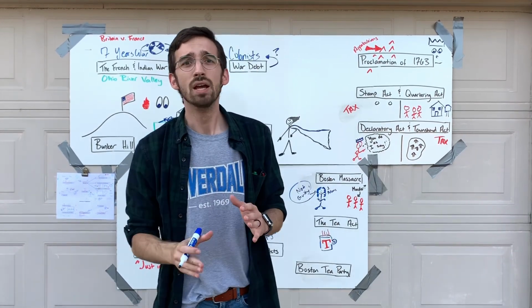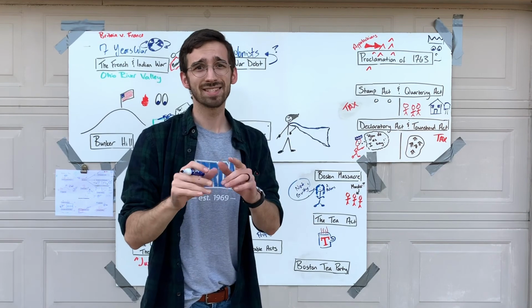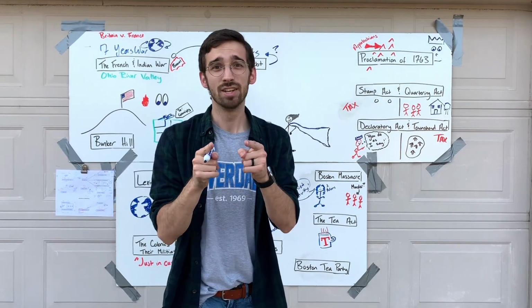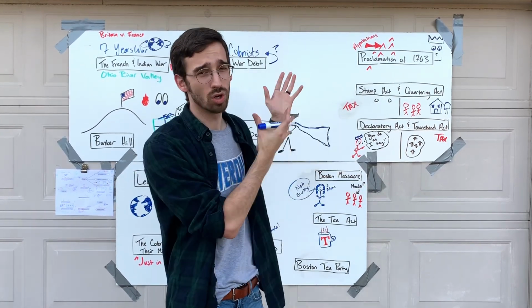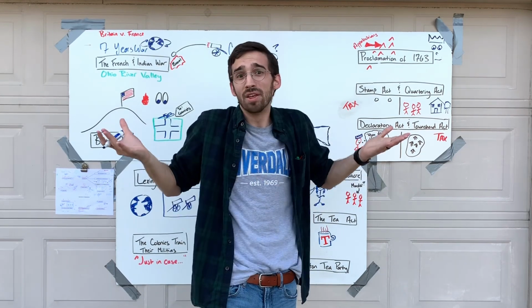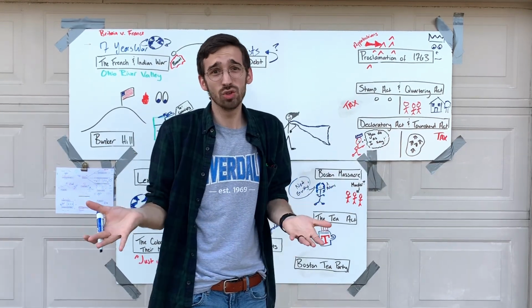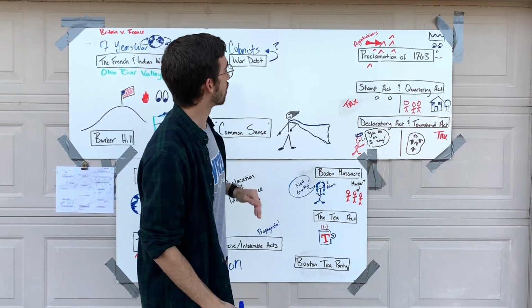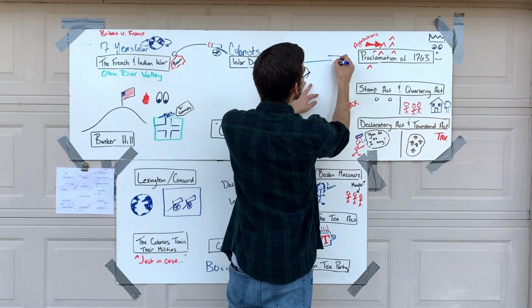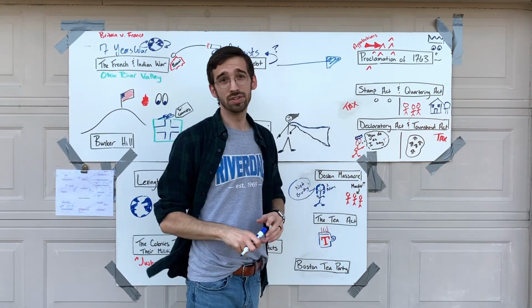make them pay. And what we're going to do is we're going to pass several taxes, because doesn't it make sense that the ones who caused it should be the ones who paid for it? They thought so, and it makes sense to us too, really, in hindsight. First of all, though, we pass the Proclamation of 1763.